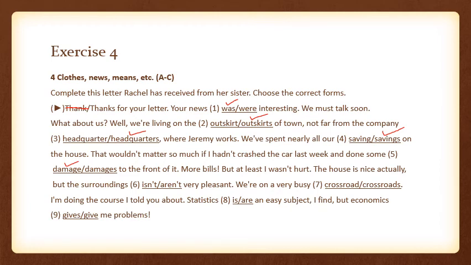So, more bills, but at least I wasn't hurt. The house is nice actually, but the surroundings aren't very pleasant. Surroundings. Now, here again, the environment or the surroundings are always used in the sense of more than one. So, here we are going to choose "aren't". Surroundings is always used with an S.